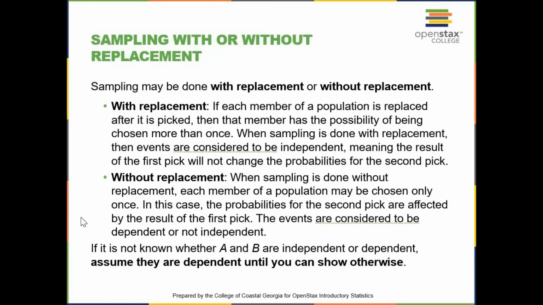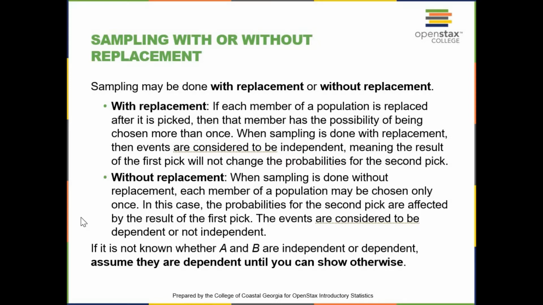To know more about why we have dependent and independent events, let's talk about sampling with or without replacement. Sampling may be done with replacement or without replacement. With replacement, if each member of a population is replaced after it is picked, then that member has the possibility of being chosen more than once.